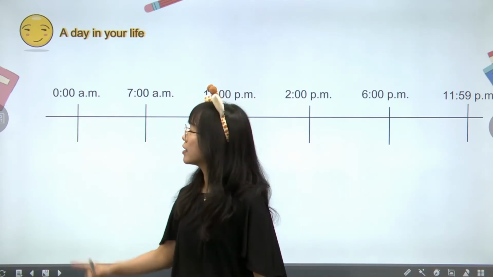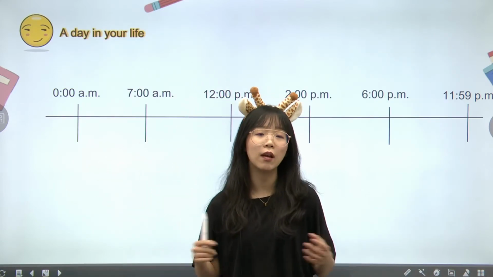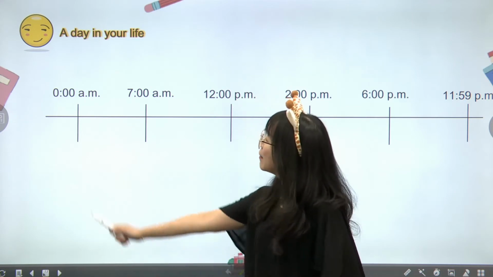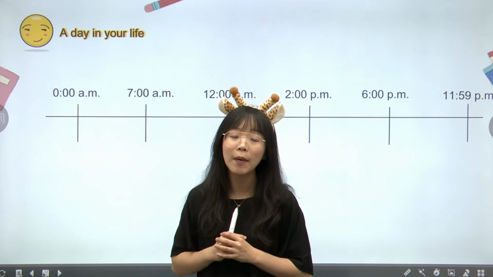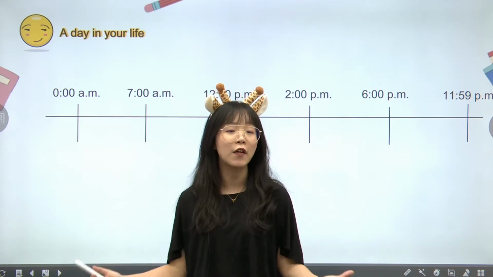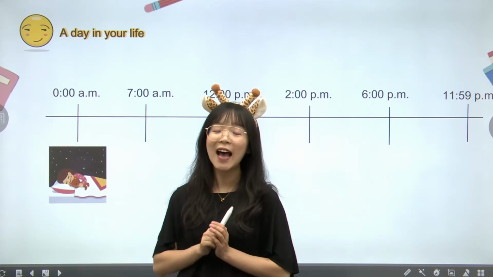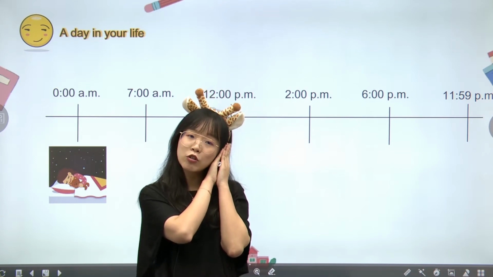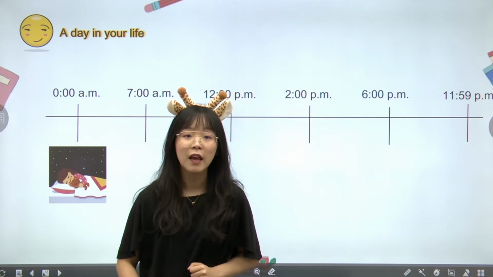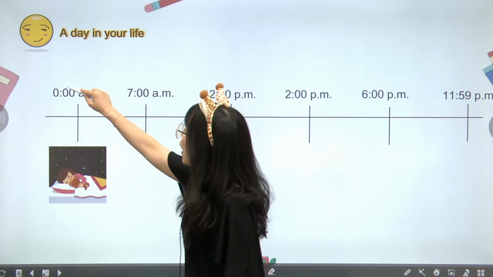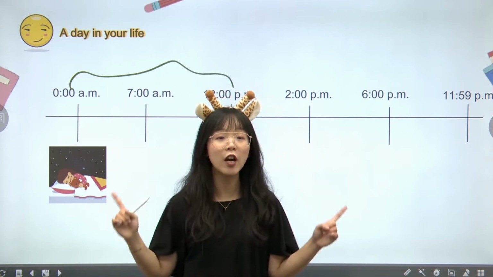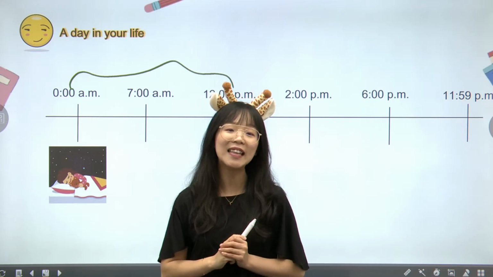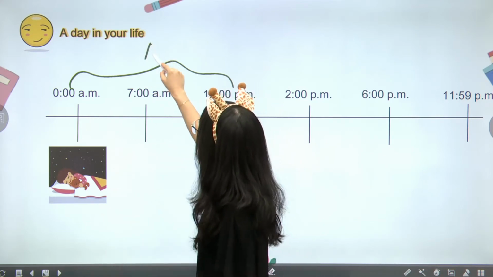First, let's take a look at a day in your life. Every time you see 0 a.m. or 12 a.m., that will be a new fresh start of the day. So, that is the time at midnight where you're supposed to be asleep. We also, from 0 all the way to 12 p.m., the first 12 hours, indicate this as a.m.